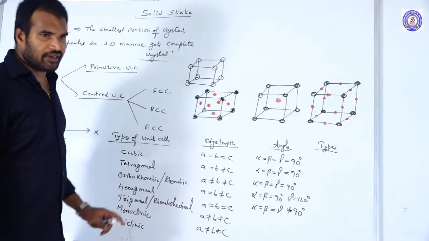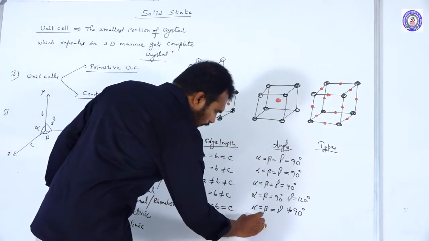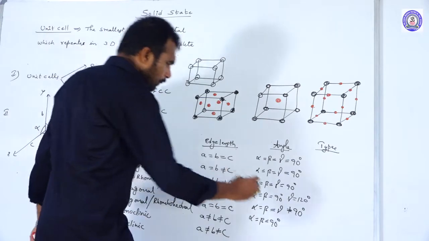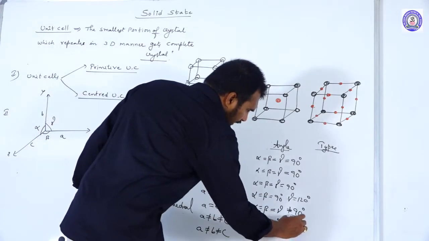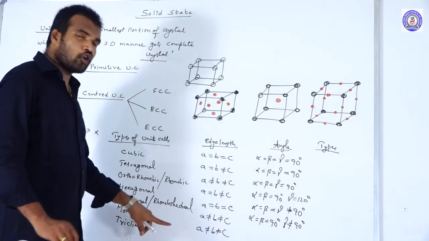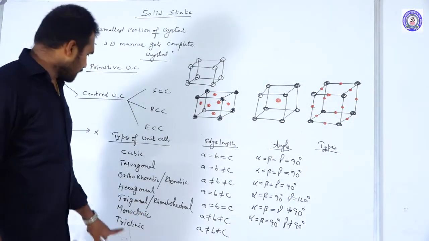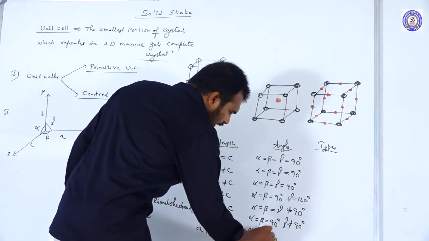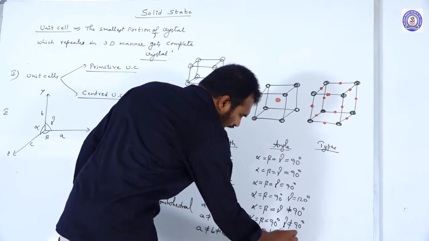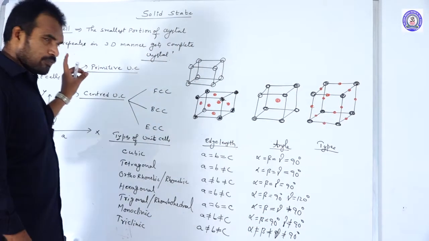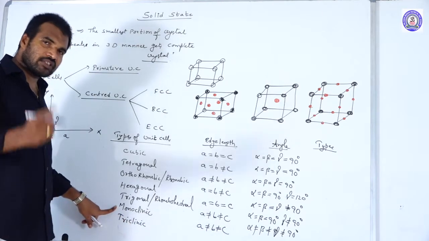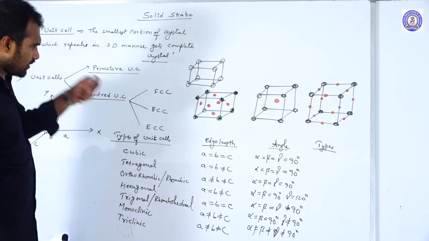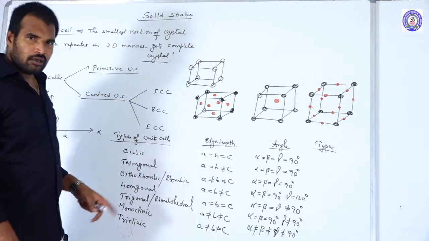Next one, monoclinic and triclinic. In monoclinic, alpha, beta is equal to 90, two angles are 90 degrees, but the third one, gamma, is not equal to 90 degrees. Monoclinic, one is different. Triclinic, all are unequal. That is, alpha not equal to beta, not equal to gamma, not equal to 90 degrees. Monoclinic means one is different, whereas triclinic means all three are unequal. So like this you can remember the angles between the edges.